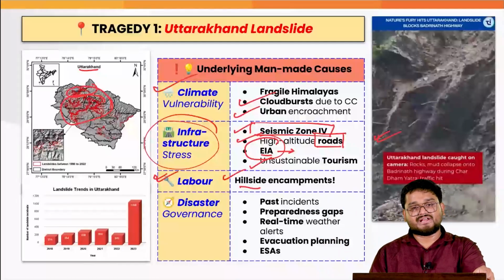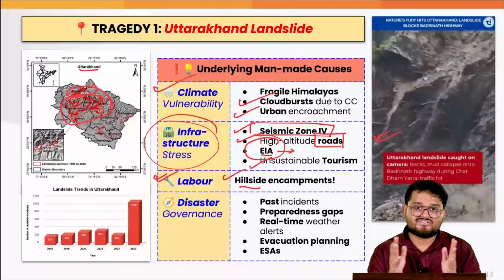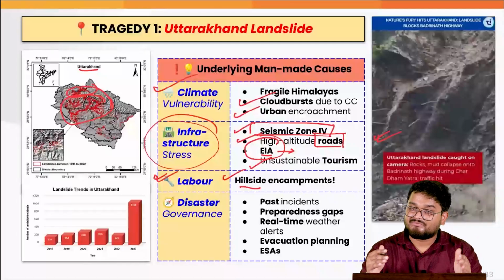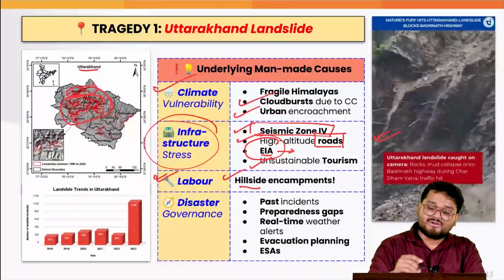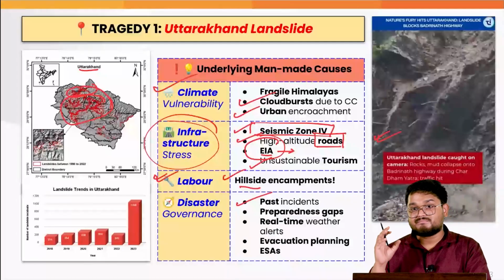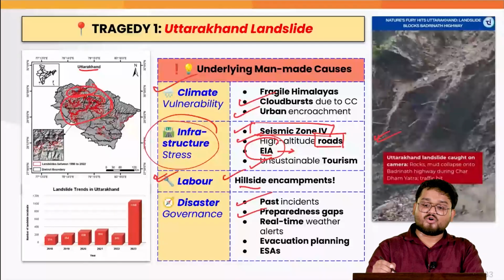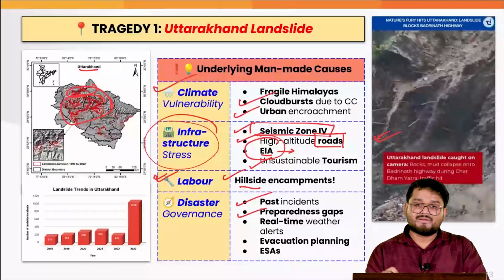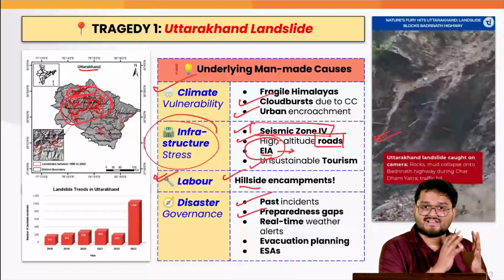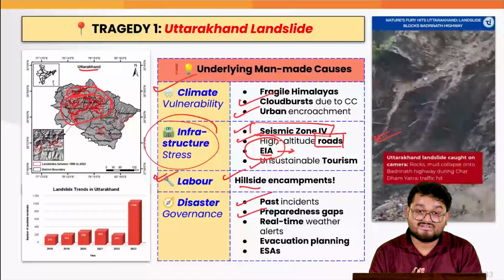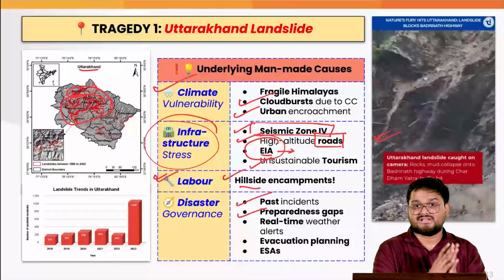And finally, at the end of the day, the disaster governance, or say the overall administration, was also to blame for this matter, because there have been so many past incidents. The government must have collected the data, must have gained experience. Next, the preparedness for such landslide events and cloudburst events has not been properly adhered to.